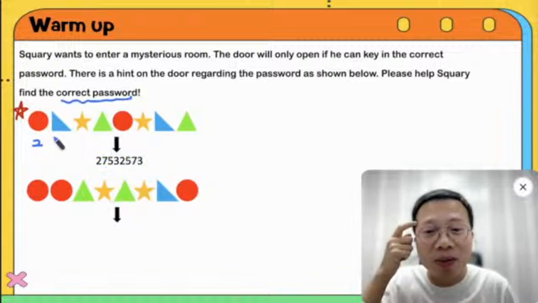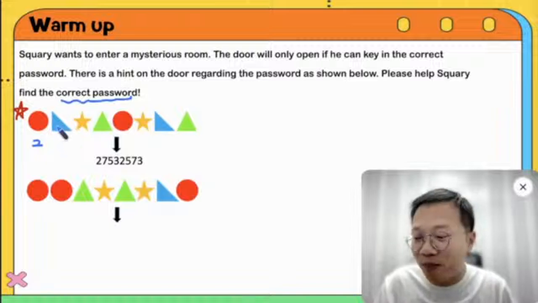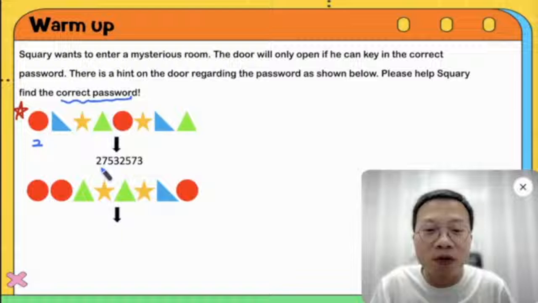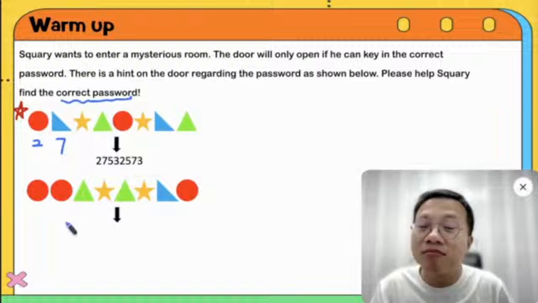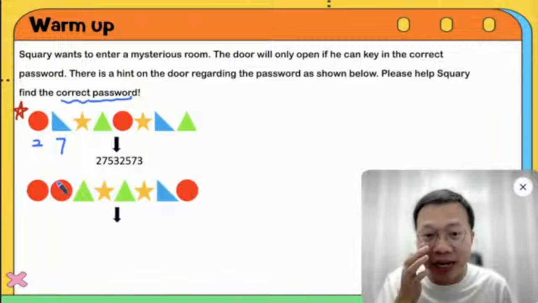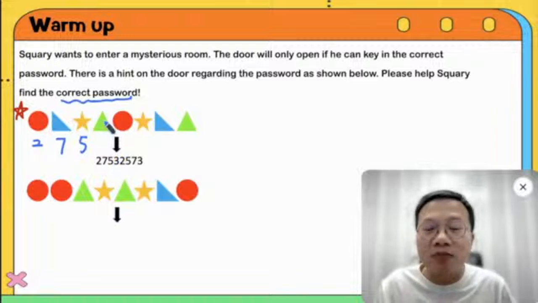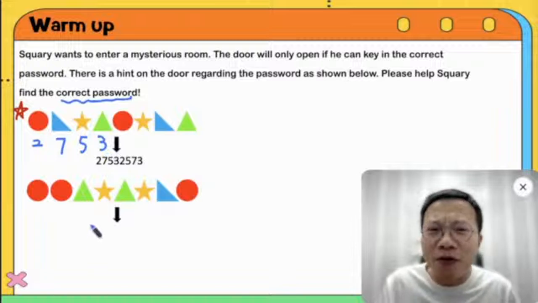And what about the blue triangle? Have a guess. What number is it? Yeah, so following 2, maybe it's a 7. And now we are just guessing. We are not sure, okay? You just take a guess. And then we have the star. So the star is actually 5, right? Follow this order. And what about the green triangle? Maybe it's a 3, right?